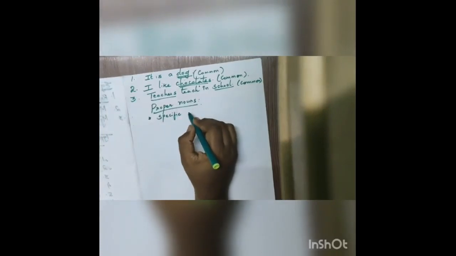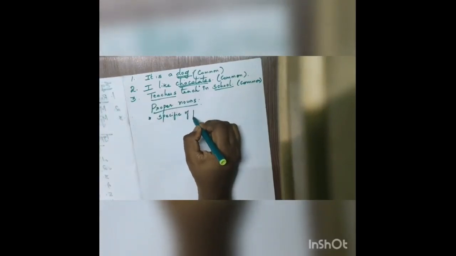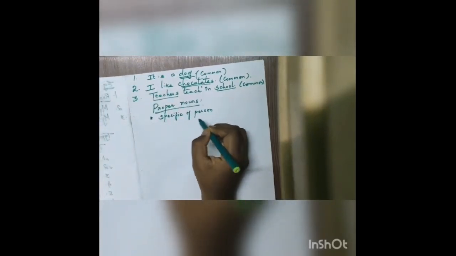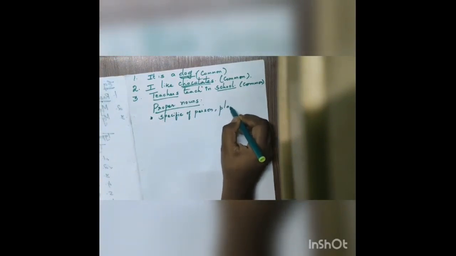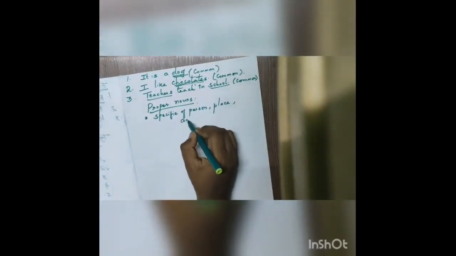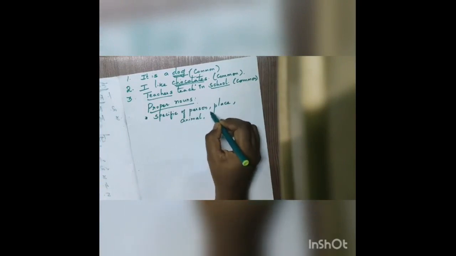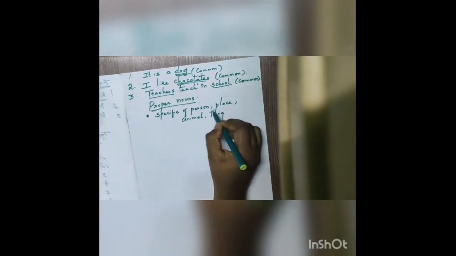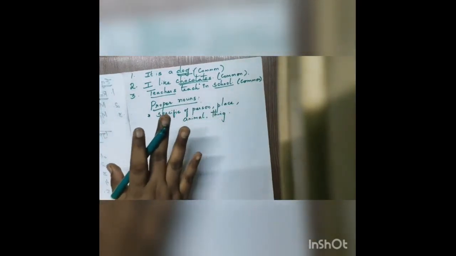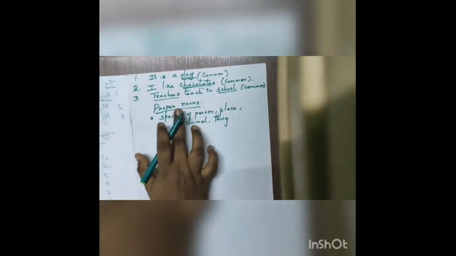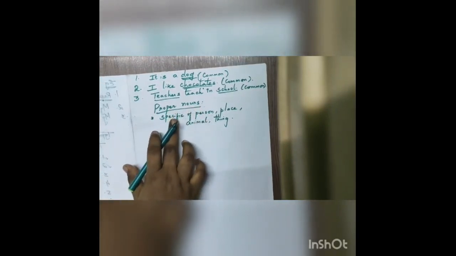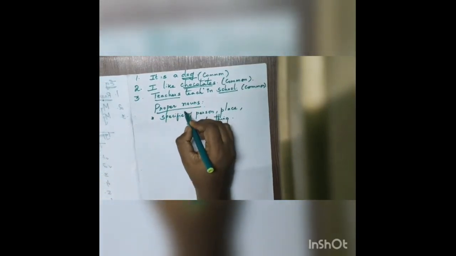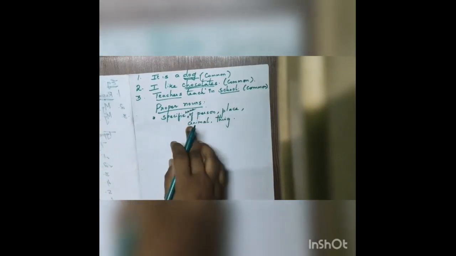It refers to the specific or particular name of a person, place, animal, and thing. Common noun refers to the general name, but proper noun refers to the specific name of a person, place, animal, thing.